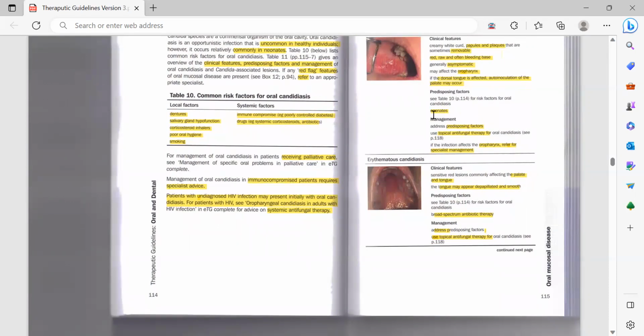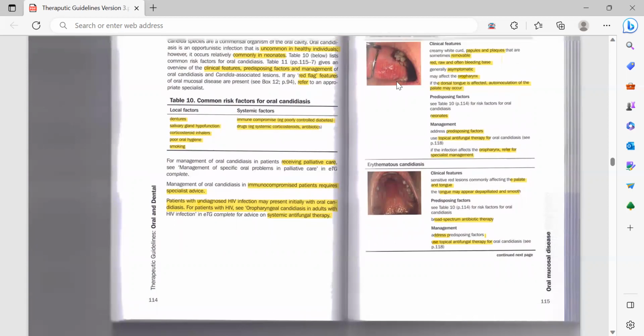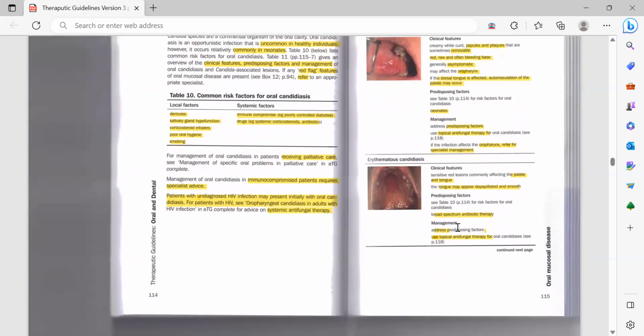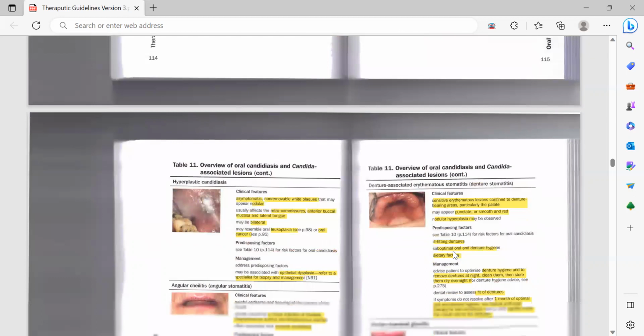Here, the predisposing factors were neonates, which is the pseudomembranous type, and for erythematous, broad spectrum antibiotic therapy. And what would be the management? It would be the same: addressing the predisposing factor and using topical antifungal therapy for oral candidiasis.